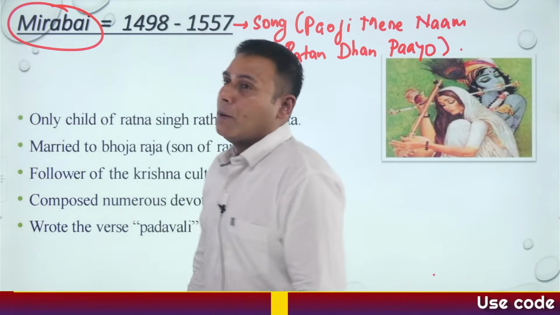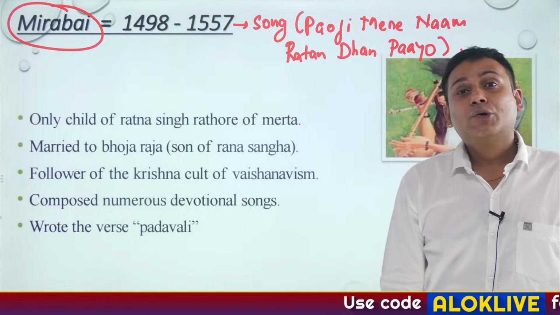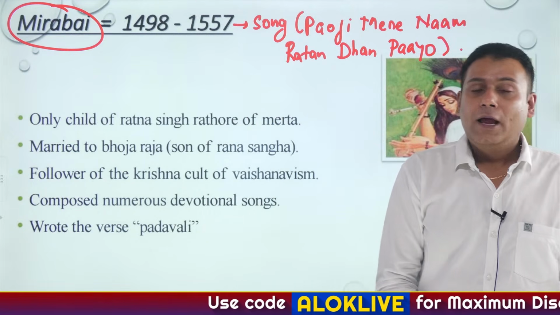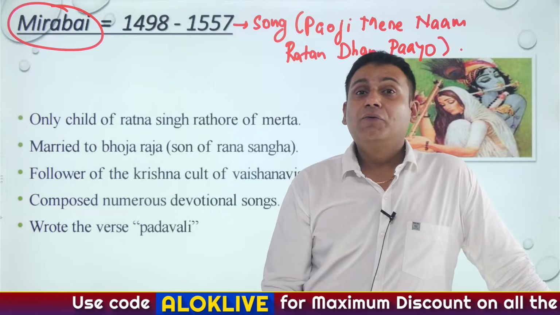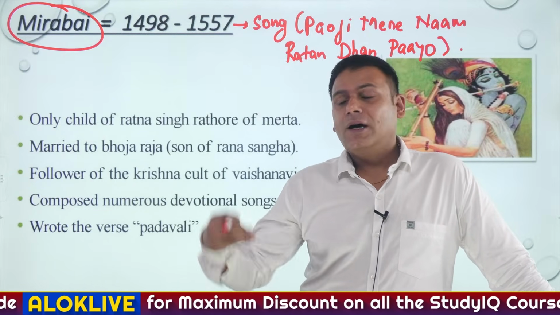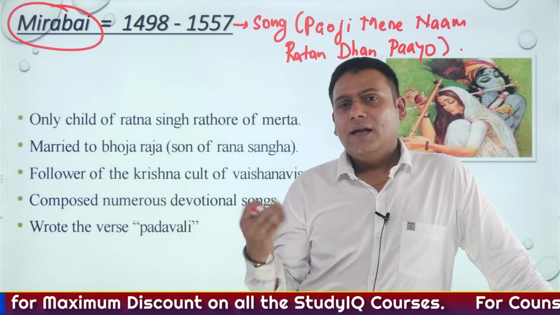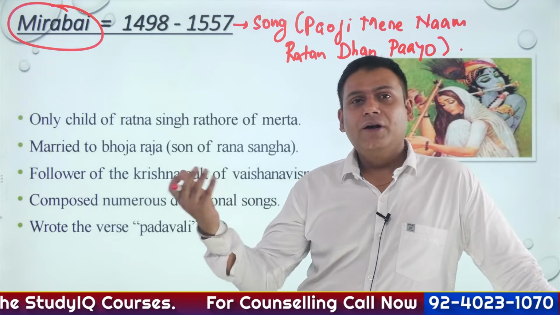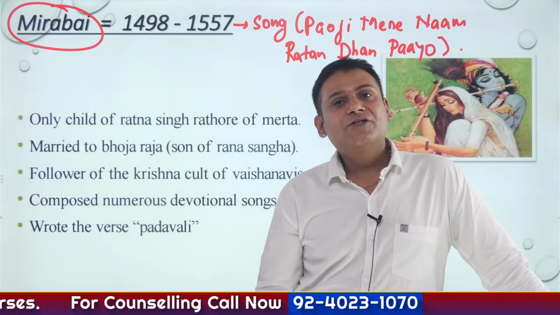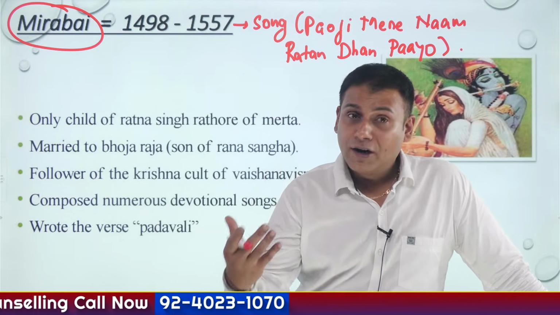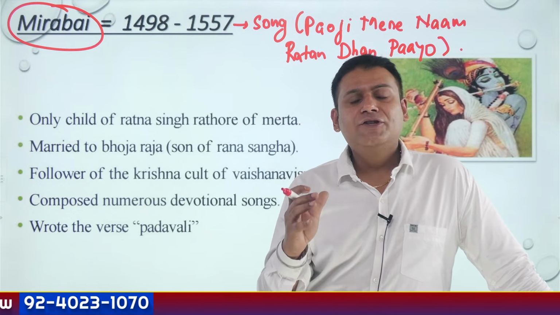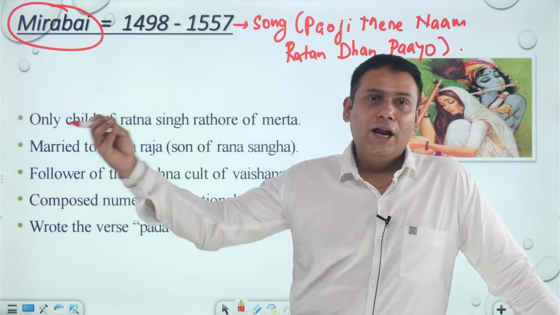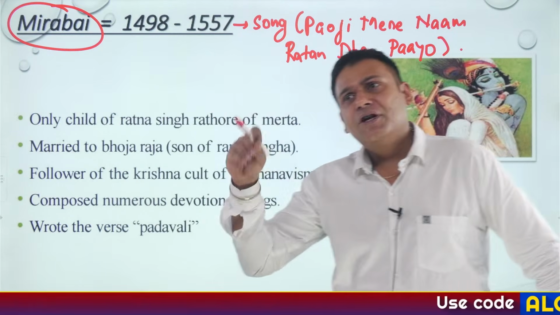Mirabai was born at a place called Kurki in Rajasthan, in a Sisodia family. And she was married to Bhojraj. It was against her wishes. Specifically, it is said that her husband passed away approximately 2 to 3 years after the marriage. She was just interested in bhakti of Lord Krishna, and she hardly paid attention to any of the work at her in-laws' house. She was just involved in bhakti.